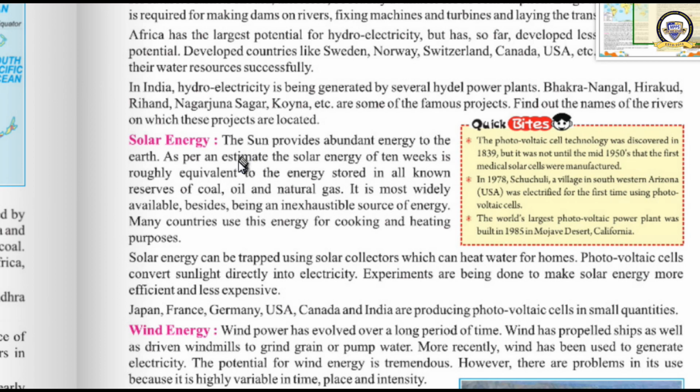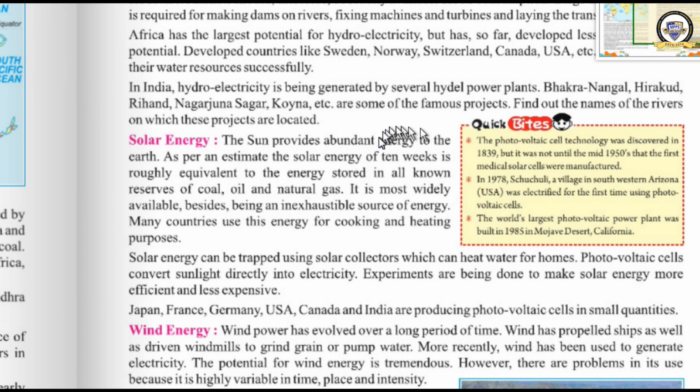What is solar energy? The energy which we get from the sun is called solar energy. It provides us a lot of heat and light, and it is considered that the solar energy of 10 weeks is equivalent to the energy stored in all known reserves of coal, oil and natural gas.